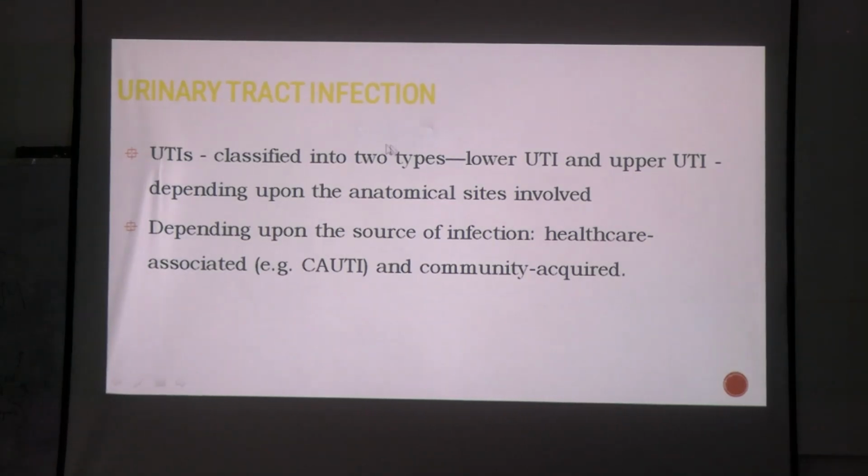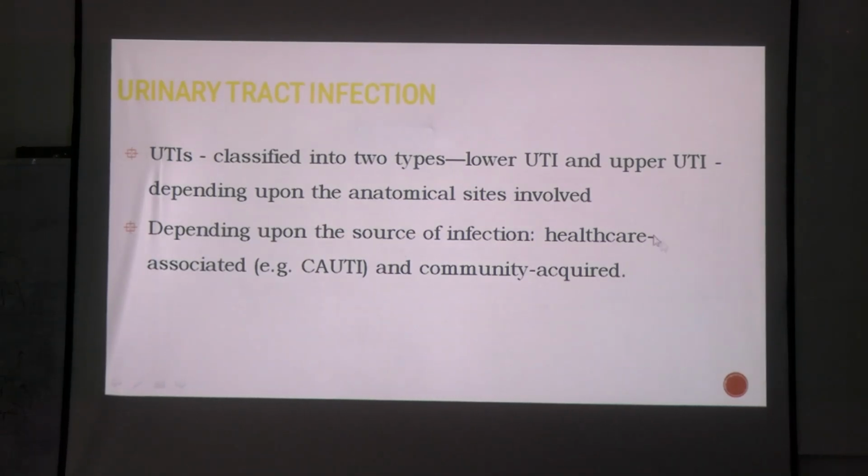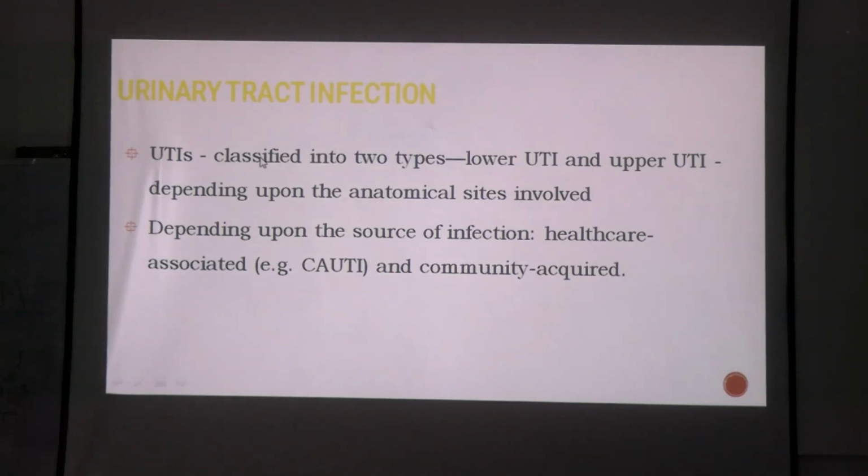Because most commonly, what kind of instrumentation are you doing other than the ventilator and central line? Most of the patients, even the patients undergoing surgery, even in pregnancy, all these patients we are putting a urinary catheter, so they'll catch this CAUTI. The chance is more. Okay, and then there is community acquired. The patients who come to you on an OPD basis, the patients who come to you with the primary complaints of urinary tract infection. Okay, so we are classifying it based on anatomical site and we are classifying it based on the source of infection.